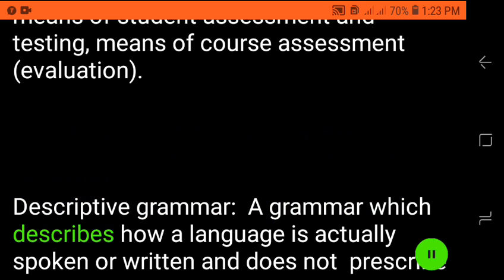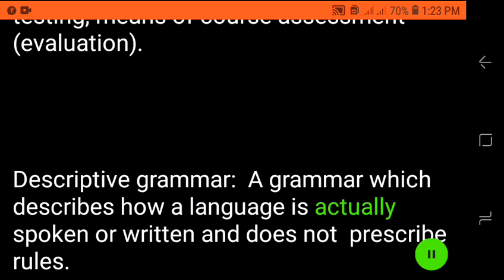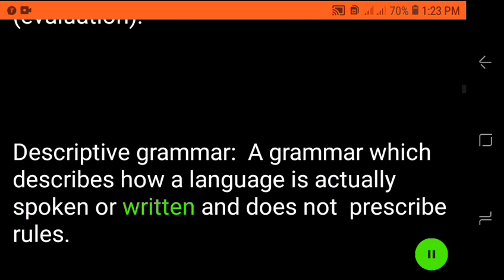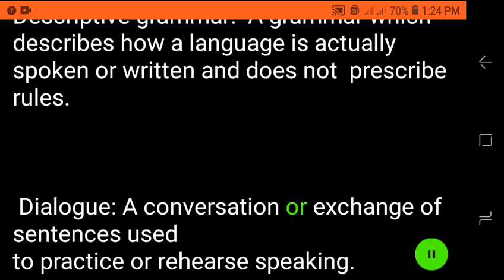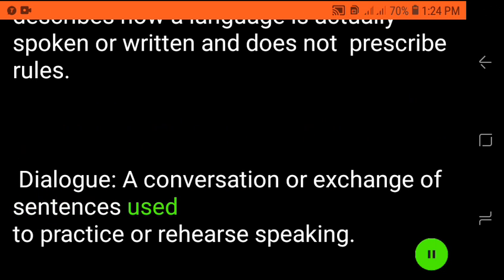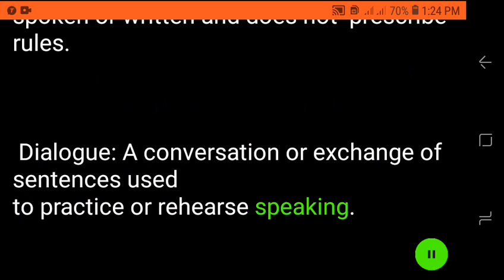Descriptive grammar: a grammar which describes how a language is actually spoken or written and does not prescribe rules. Dialogue: a conversation or exchange of sentences used to practice or rehearse speaking.